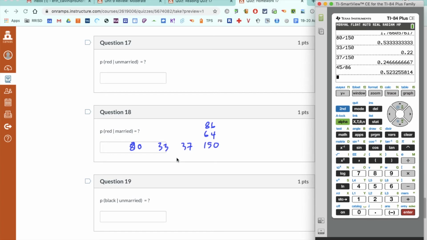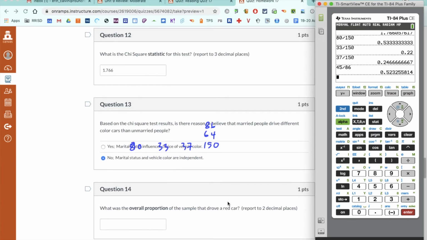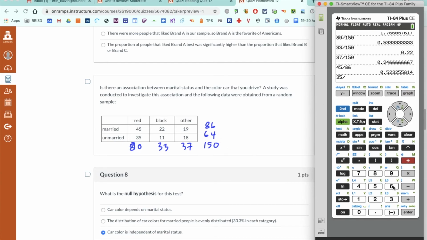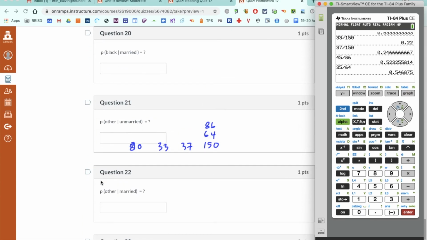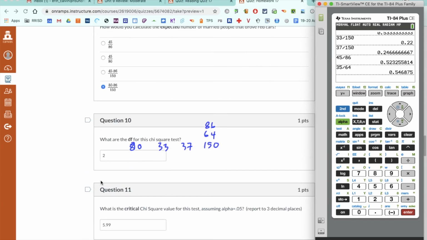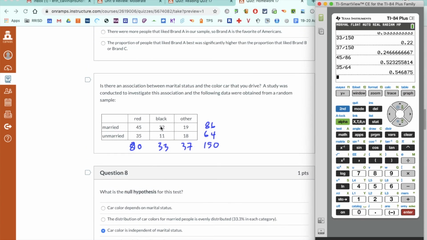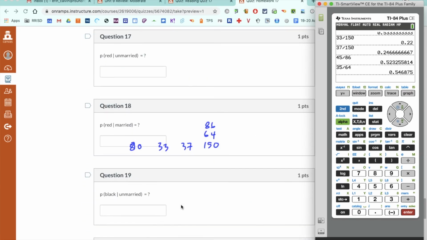So P(red given, oh, I did married. So unmarried would be 35 out of 64. So about 55%. So again, overall, we had 53% of people driving red cars, and that works out to about 52% of married people, about 55-ish% of unmarried people. And then we go through the same thing for black unmarried, black married, other unmarried, other married. So just looking at each of those conditionals. Like 22 out of 86 for black given married, 11 out of 64 for black given unmarried, 19 out of 86 for other given married, 18 out of 64 for other given unmarried. So you're going through that same process.